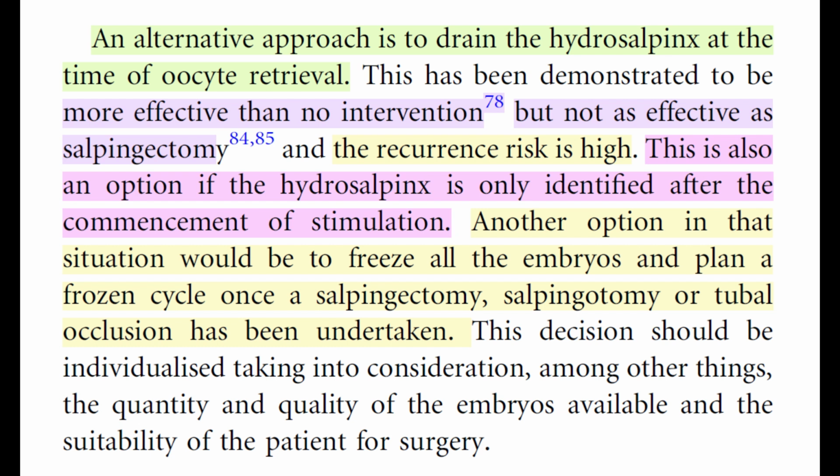Another option in that situation would be to freeze all the embryos and plan a frozen cycle once a salpingectomy, salpingotomy, or tubal occlusion has been undertaken. This decision should be individualized, taking into consideration, among other things, the quantity and quality of the embryos available and the suitability of the patient for surgery.